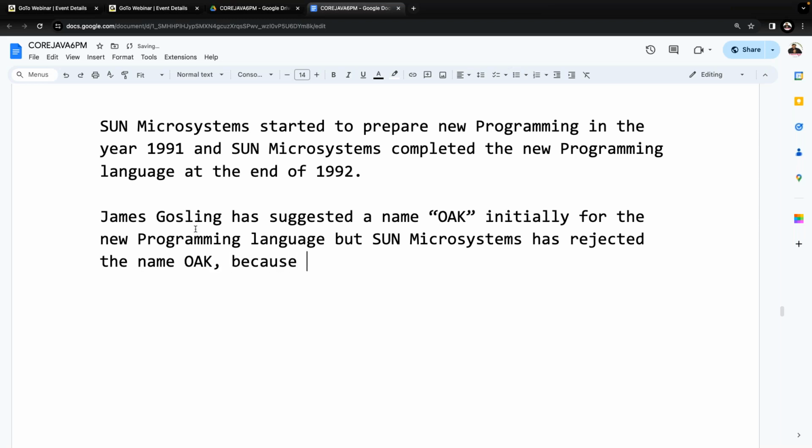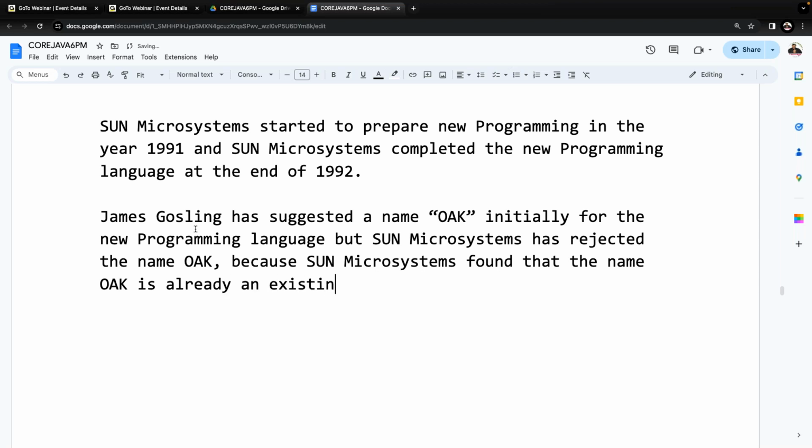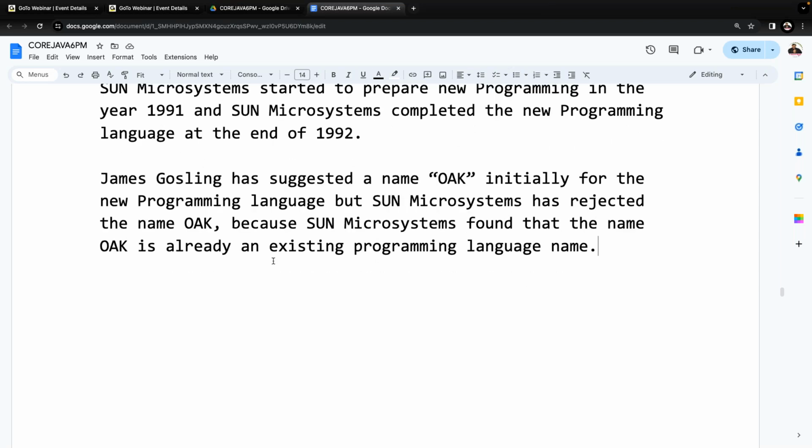Why? Because Sun Microsystems found that the name Oak is already an existing programming language name. In 1991, previously, there was a programming language. Its name was Oak. Already it existed there. Then why are we going to give the same name for our new programming language? But why did James Gosling give this name to the new programming language?